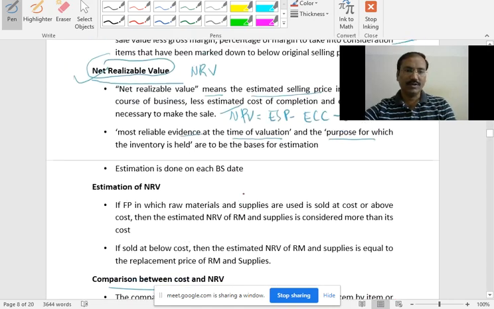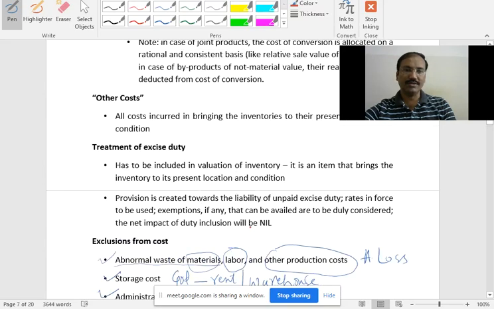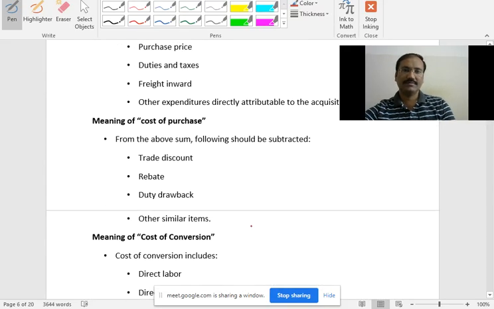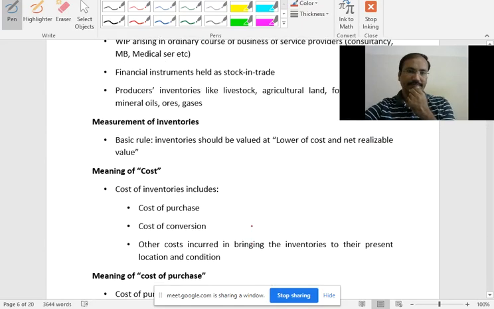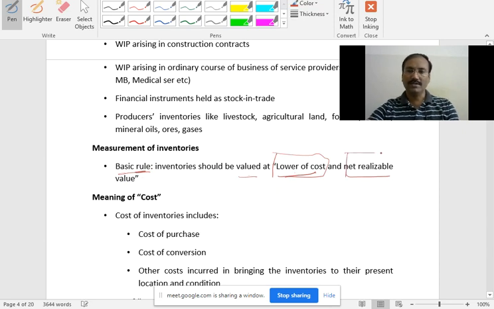I think I missed one point here that I have to throw light on before I go for the solution. Here the basic rule for inventory measurement is that inventory should be valued at the lower of cost and net realizable value. So remember, lower of cost and net realizable value, right? So this was the method.